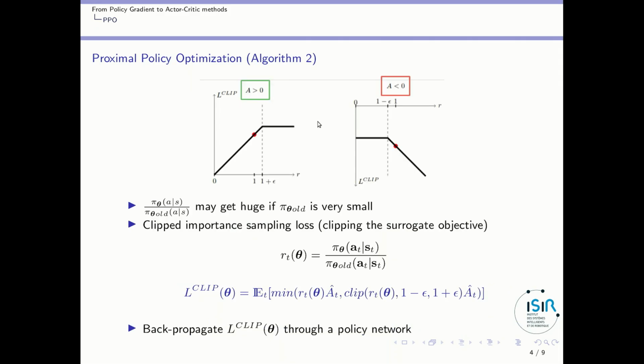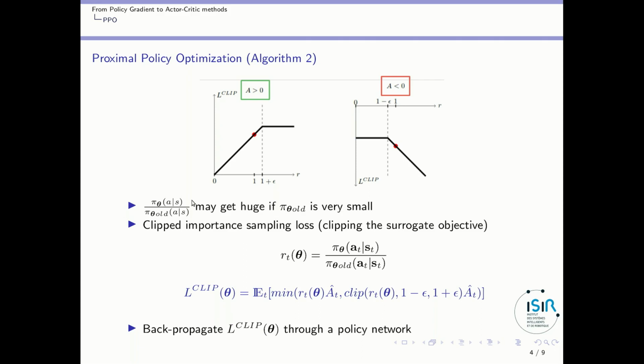The second algorithm comes with a slightly different idea. The idea is that the importance sampling term, which is written this way, can get huge if the probability of the action given the state was very, very small in the previous policy. You have trajectories from your new policy, and maybe in the previous policy, taking this action in that state was very unlikely. In that case, this term can be huge.